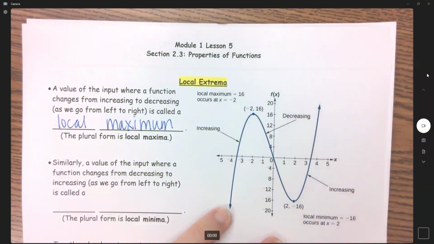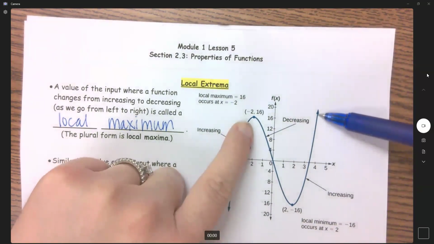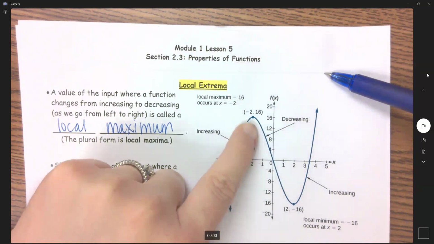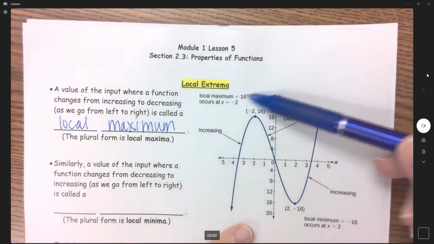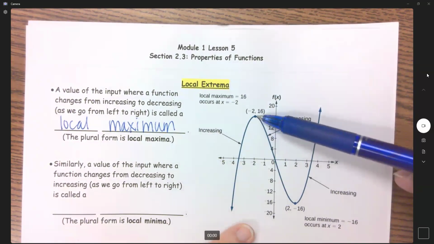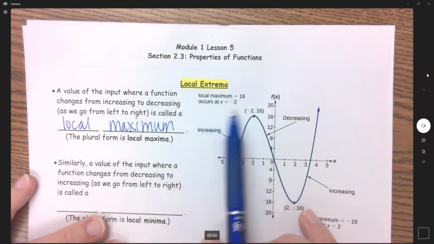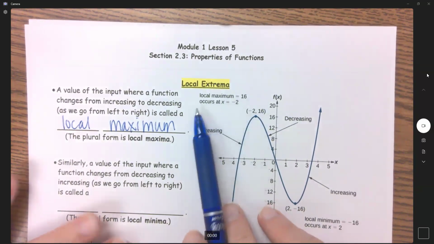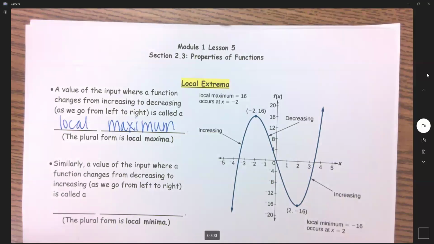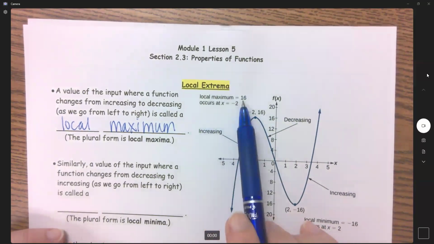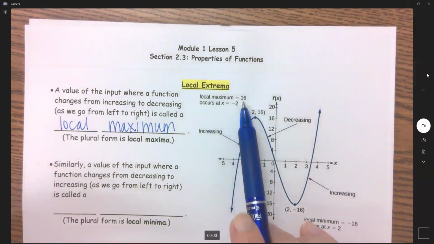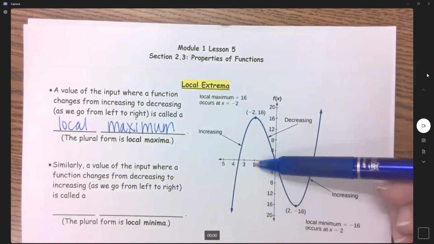Now, I want to make it very clear that this is not the absolute max of the graph because this graph is going to keep going up forever. So it's not the highest point, but in this local area right here, that is the local max. And I love the way that this graph has named this because what's important about local max and mins is those y values. So it says the local max is 16, but a lot of times it also wants you to incorporate that x. So it occurs at x equals -2.